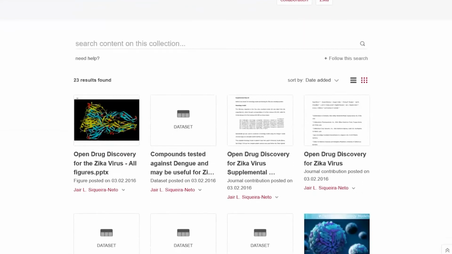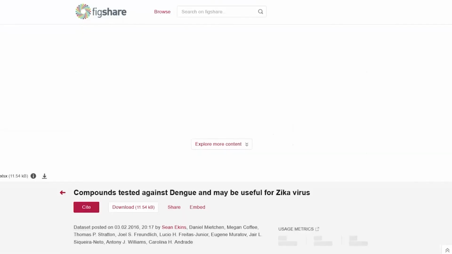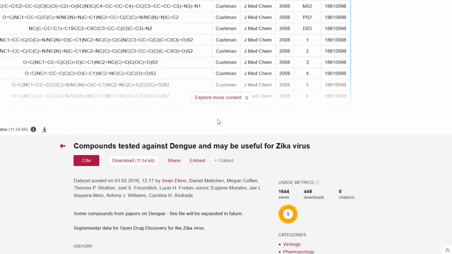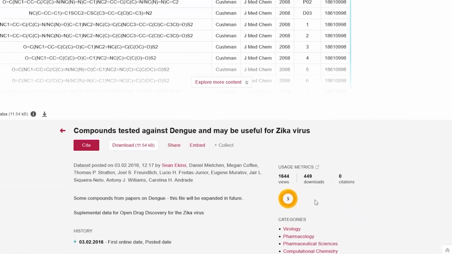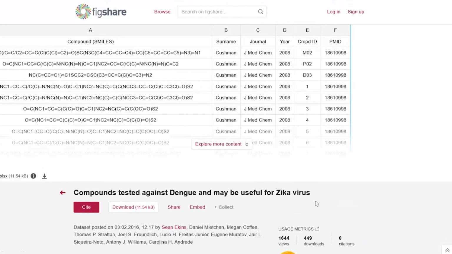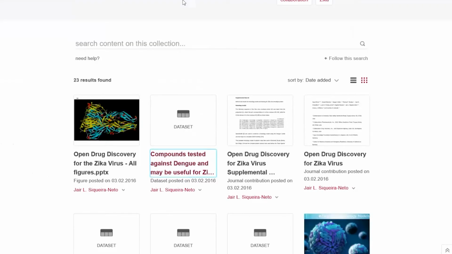As long as something is public, it can be reused, but you do need to pay attention to the license. If I go into this one record, it has a license down here, Creative Commons by 4.0. All this is saying is you just have to attribute the author, cite them, and you can reuse this for anything you need to. So the short answer is no. You can put anything in a collection. You don't have to contact the author as long as it's a public item, and the system won't let you add anything other than public items.